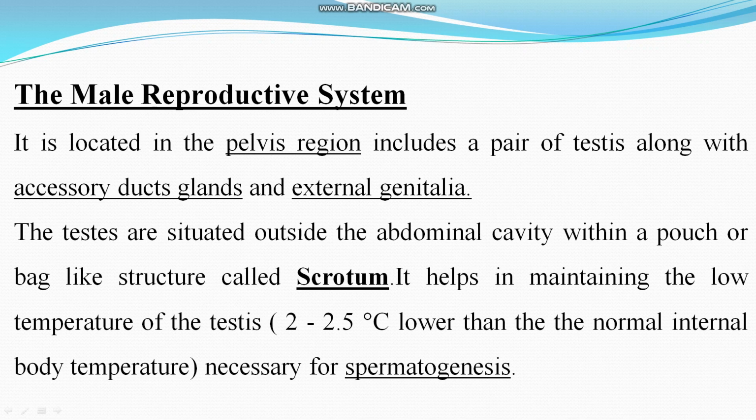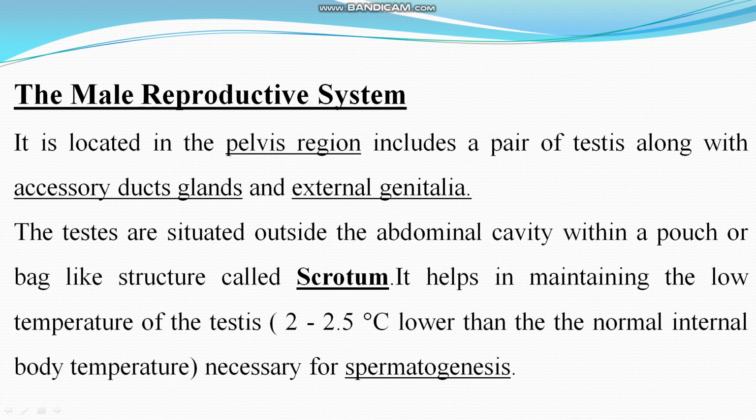The testes are situated outside the abdominal cavity within a pouch or bag-like structure called the scrotum. Okay? Why are the testes situated on the outside of the body? Because it helps in maintaining the temperature of the testes 2 to 2.5 degrees Celsius lower than the normal internal body temperature.